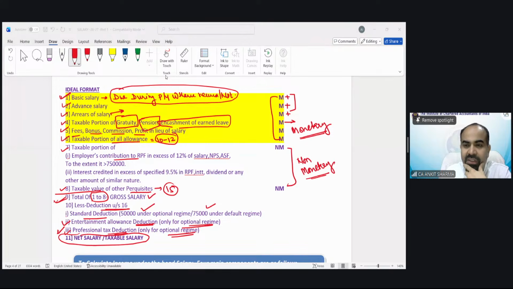Basa Rab is asking, sir, a person earning 20K each month, total income would be 240 for the year. How it would be taxed? Up to 250 is basic exemption limit. No need to pay tax if your salary is only 2,40,000. Neeraj Kumar is saying, so around 12 lakh rupees salary, you will get full rebate. Yes, if you go for default tax regime, you will get full rebate. You need not pay any tax.